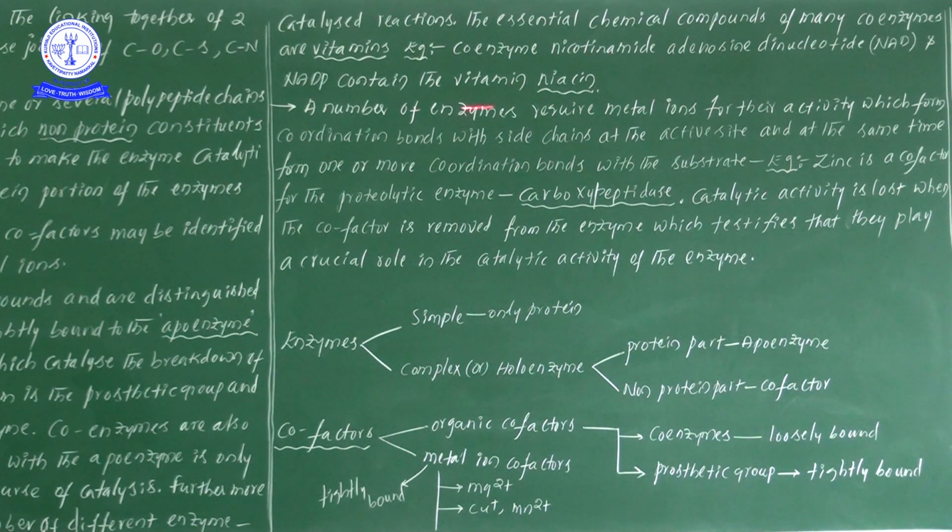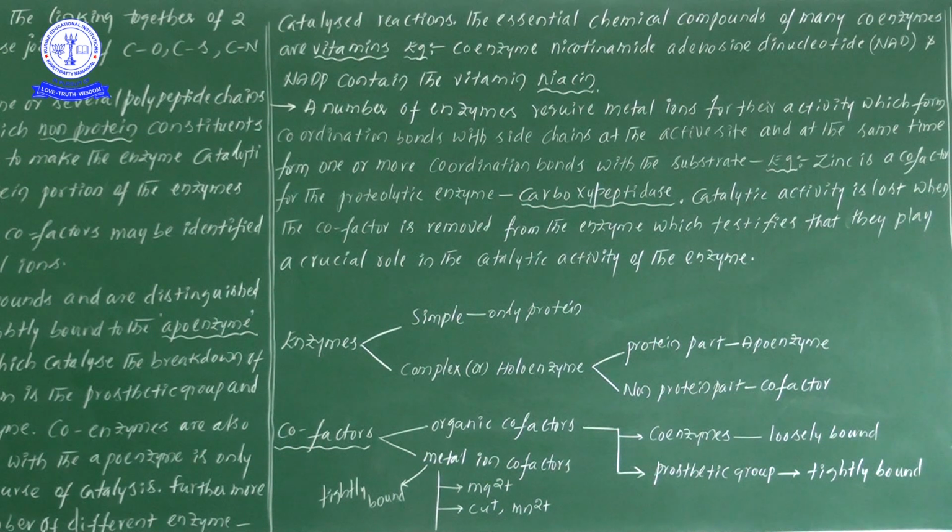One more is NADP, nicotinamide adenine dinucleotide phosphate. They contain the vitamin niacin. Examples of coenzymes: one is NAD and one more is NADP. NAD and NADP contain vitamin niacin.